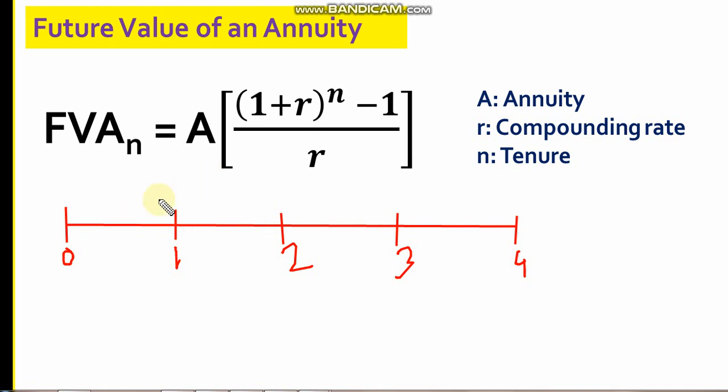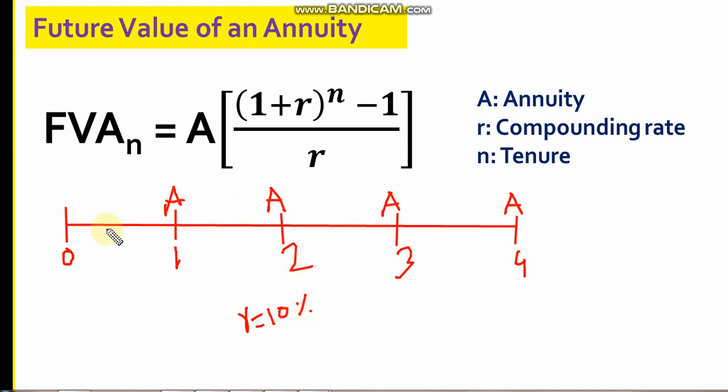Now in this case, every year we are getting or giving an equal stream of cash flow. It can be cash inflow or cash outflow. The only feature of this cash flow is that all these cash flows are equal in magnitude. If it is 1,000, then every year we are getting or giving 1,000 rupees. If it is 5,000, then every year the cash flows are 5,000 rupees. In this case my tenure is 4 years, I have a certain compounding rate, for example 10%, and all the cash flows are equal.